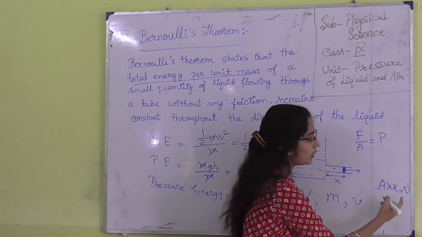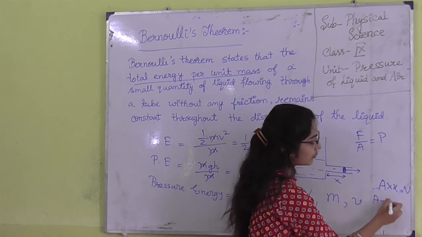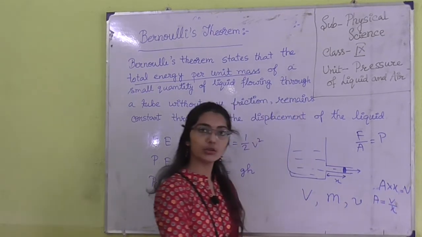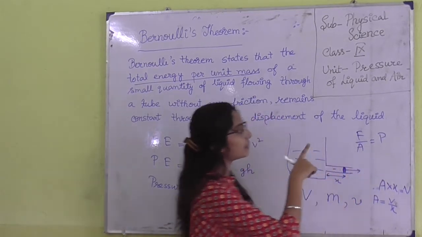So volume is area into x. So area will be volume divided by x, and this is force. So pressure means force by area.